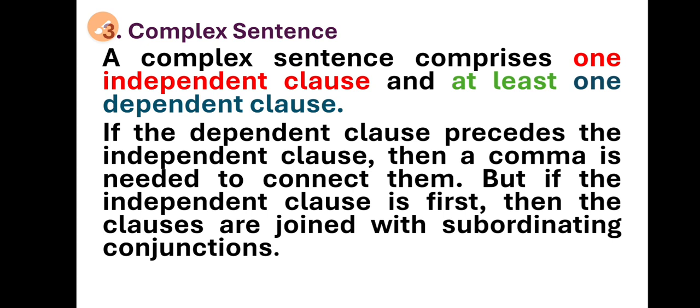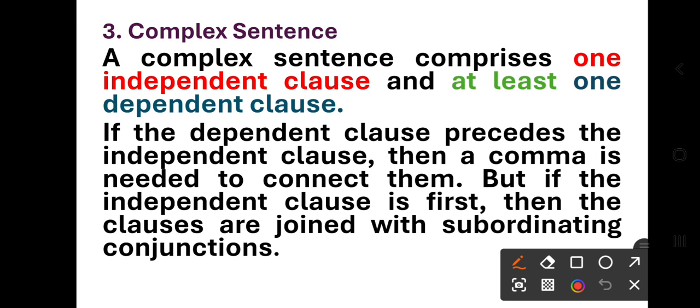Now, a complex sentence comprises one independent clause and at least one dependent clause. If the dependent clause precedes the independent clause, then a comma is needed to connect them. But if the independent clause is first, then the clauses are joined with a subordinating conjunction, right?